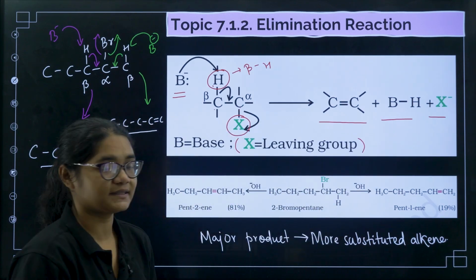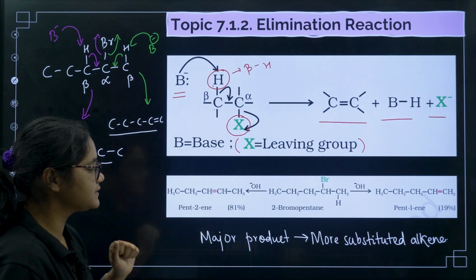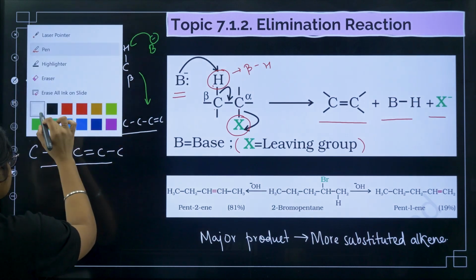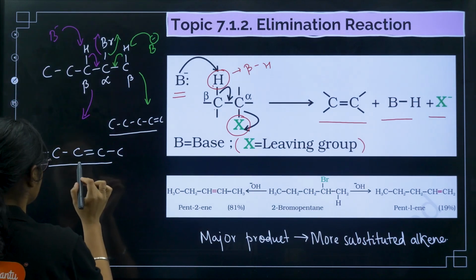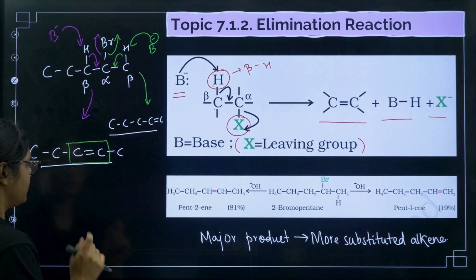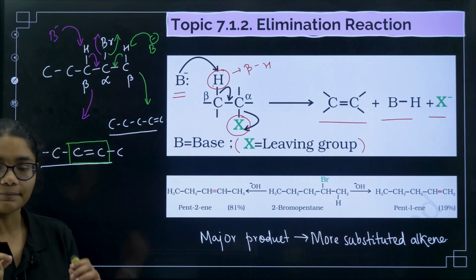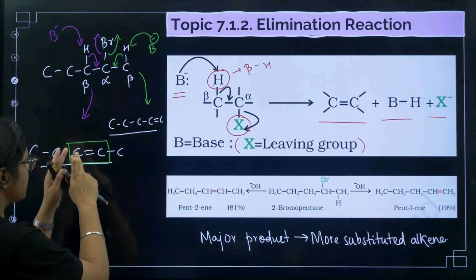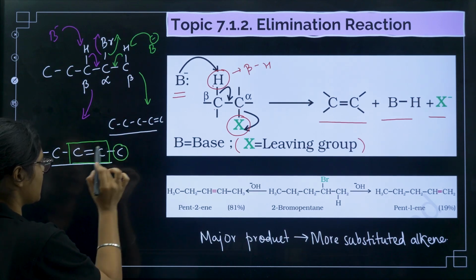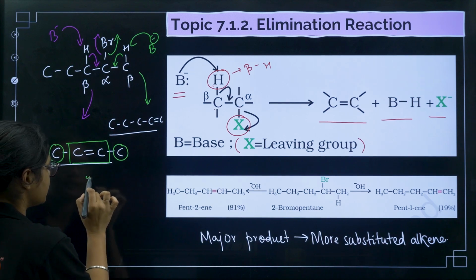Okay, more substituted alkene. Now what is this more substituted alkene? How to find out the more substituted alkene? Very easy. You need to make a box around the C=C double bond. Okay, first, make a box around the C=C double bond. Then find out how many carbons are there around this C=C double bond. So if you see here, there is 1 carbon and there is 1 carbon. So I can say 2.